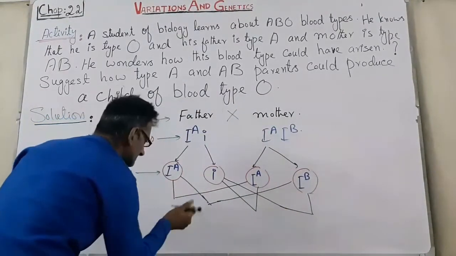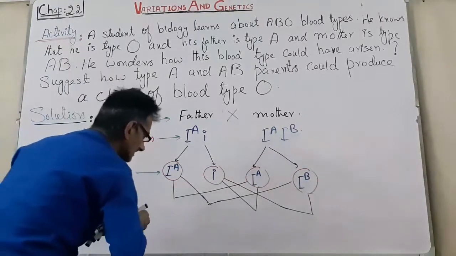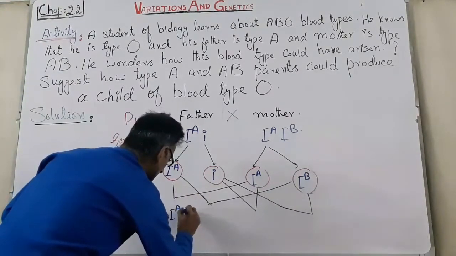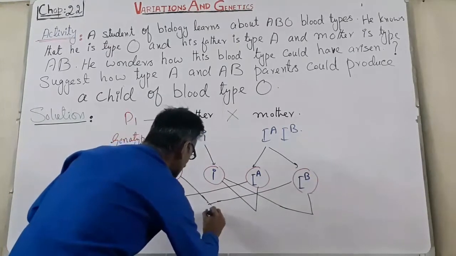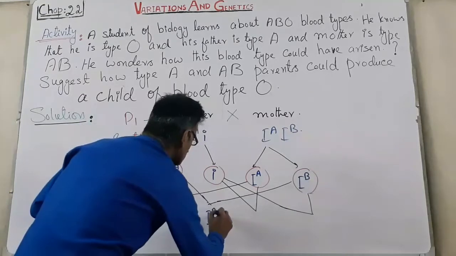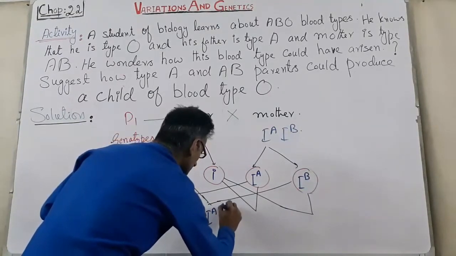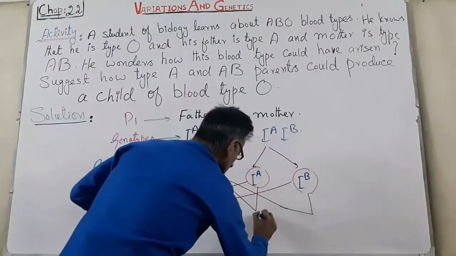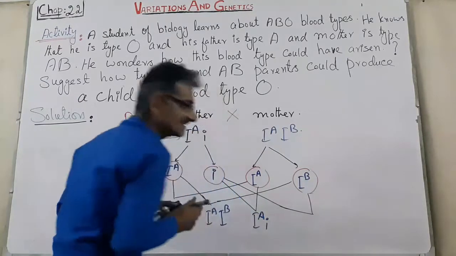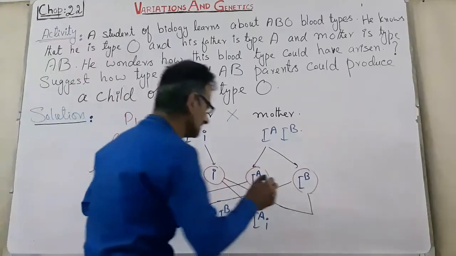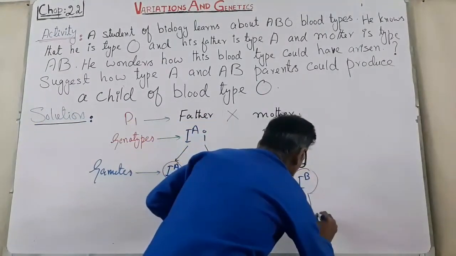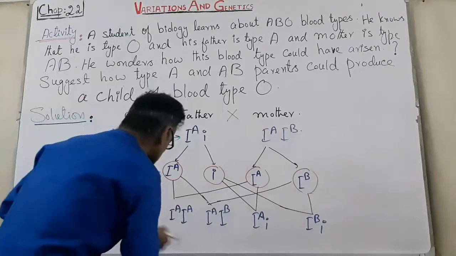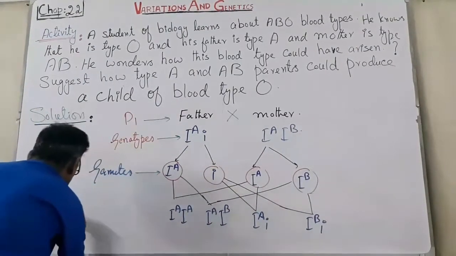So in this case, IA IA: A phenotype is produced, and then IA IB: AB blood type is produced, and IA small i is again A blood group, and IB small i is the blood group B. These are the genotypes of offspring.